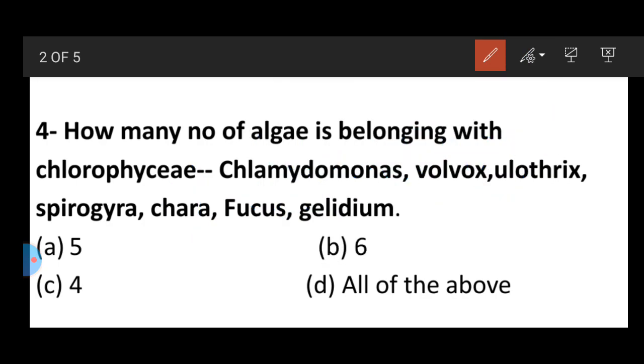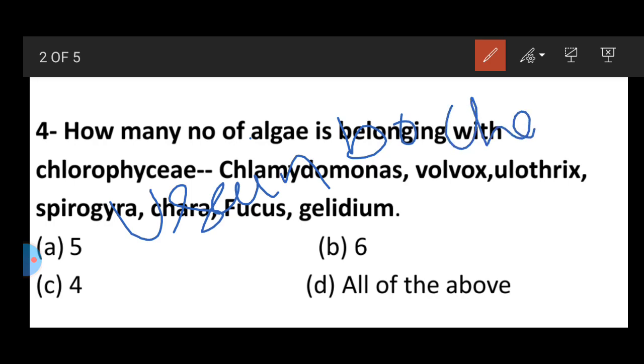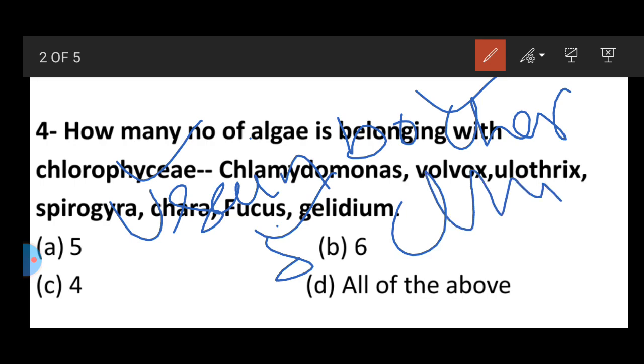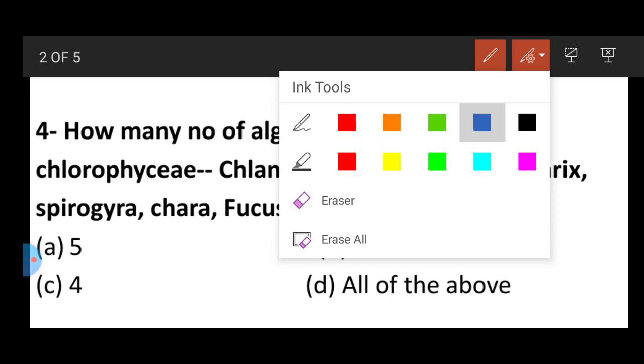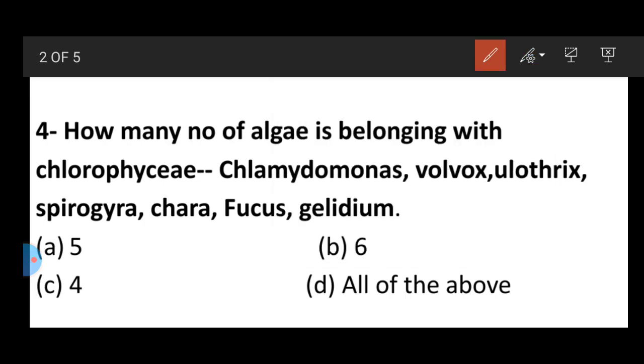Chlorophyceae is also known as the green algae. For this, here is a simple trick: Usain Bolt car is very smooth and classy. Usain means Ulothrix, Bolt car means Chara, smooth means Spirogyra, classy means Chlamydomonas. So all these examples are given for the Chlorophyceae class in algae.